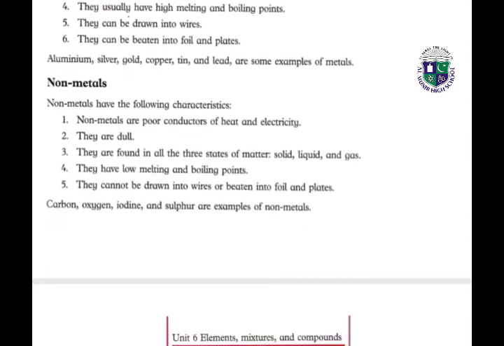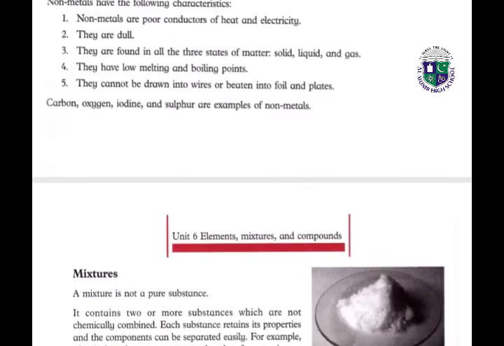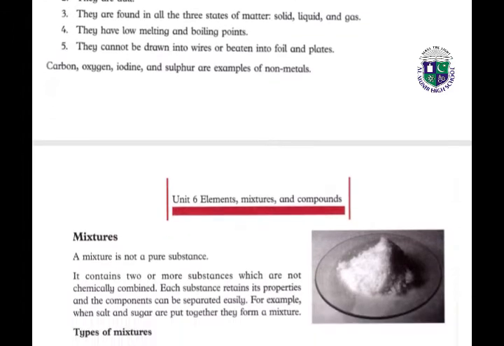Next we have non-metals. Non-metals have the following properties. Non-metals are poor conductors of heat and electricity. They are dull, not shiny. They are found in three states of matter: solid, liquid and gas. They have low melting and boiling points. They cannot be drawn into wires or beaten into foil and plates. Carbon, oxygen, iodine, sulfur are very good examples of non-metals.